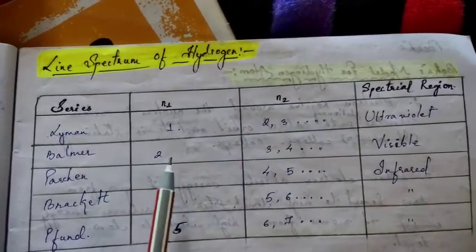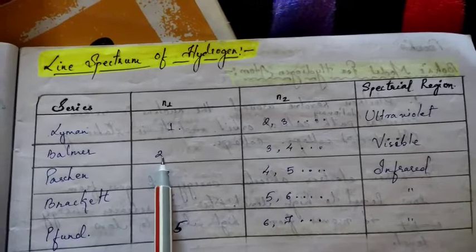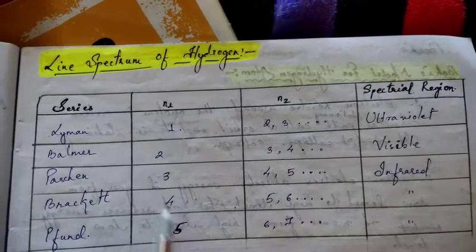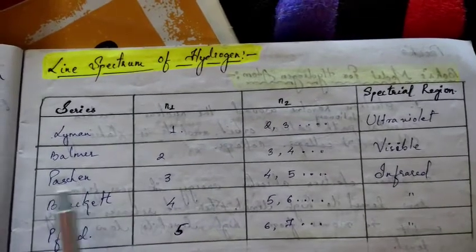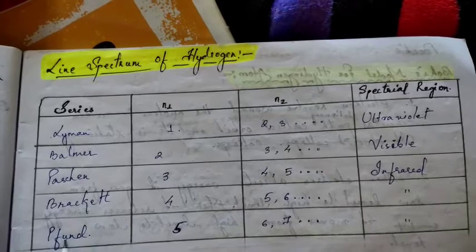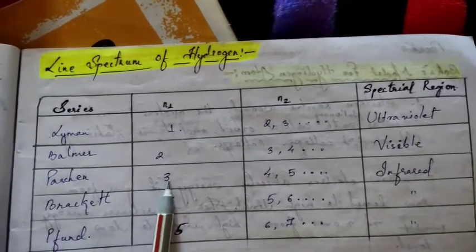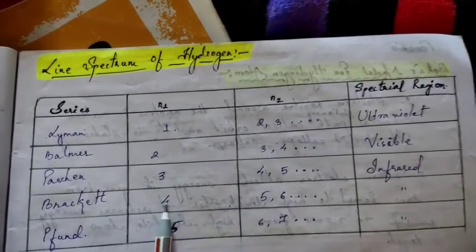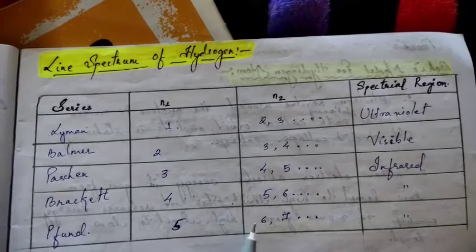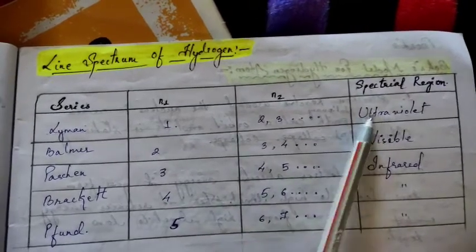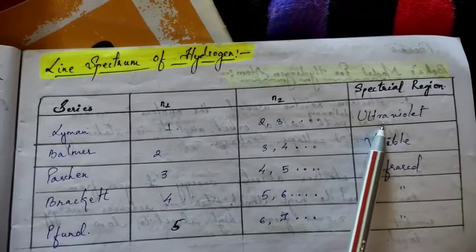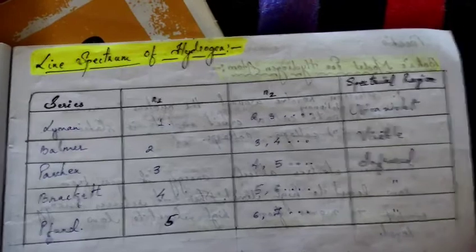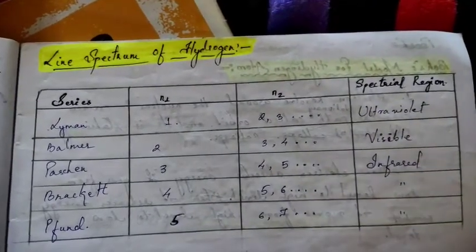Balmer is observed when the electron jumps from the second state to the third, fourth and fifth. So it goes on, and the names are respectively Paschen, Brackett and Pfund, but the electron will jump to a level higher than the starting one. That is, if it is 3 it will go to 4, 5, 6, 7. If it is 4 it will go to 5, and if it is 5 it will go to 6. And the Lyman series falls in the ultraviolet region, Balmer in the visible region, and Paschen in the infrared region. So this one you have to memorize.